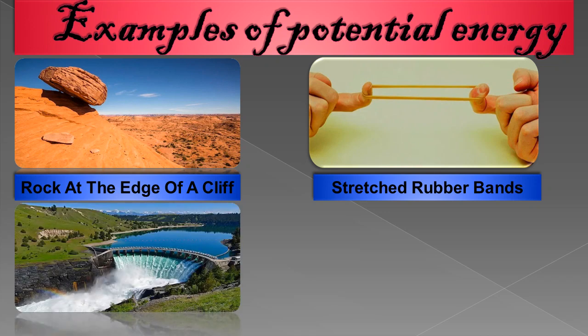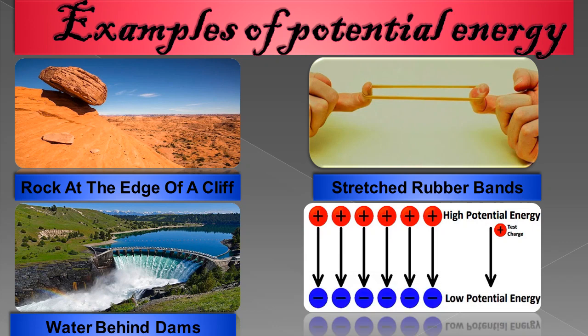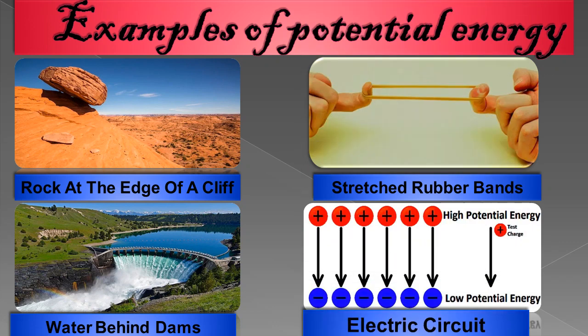Now next example is water behind the dam. The water behind dams stores a massive amount of potential energy. But when the gates of the dam are opened, this water which is in a still position starts falling, and the falling water has kinetic energy. In all the examples I am telling you how potential energy is there and how potential energy is converted into kinetic energy.